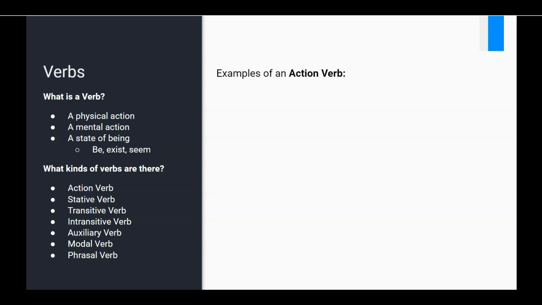So let's first of all think about an action verb. Let's look at an example. So Lee eats a cake. So this is expressing the action of eating cake. Some other examples of these kinds of physical actions could be something like she sells clothes. In this example, the word sells is a verb. It expresses the physical activity to sell.